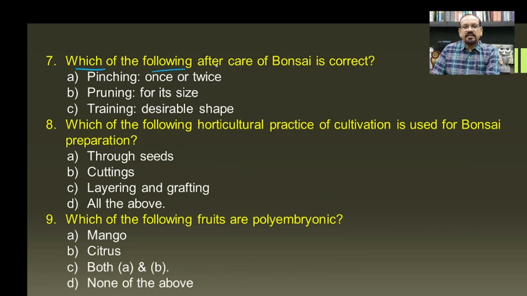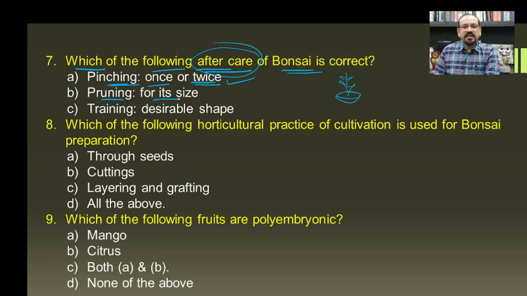Then, which of the following aftercare of bonsai is correct? Aftercare means after the potting of the plant body. Here, what are the different cares or practices that should be used? So first one, the pinching once or twice. As we know, for the preparation of the bonsai, there is a need to tie the roots to avoid unnecessary growth of the plant body. So this is one of the important characters.